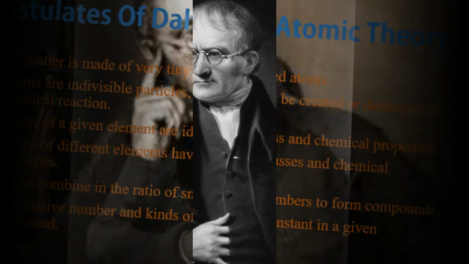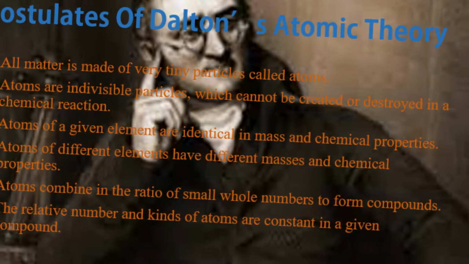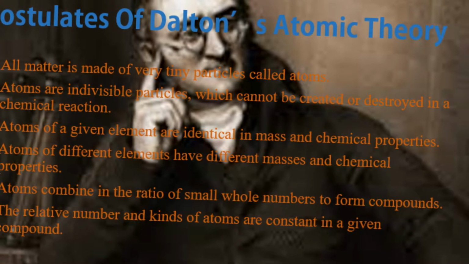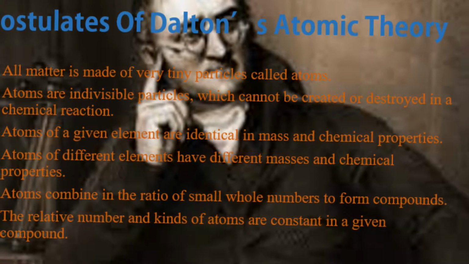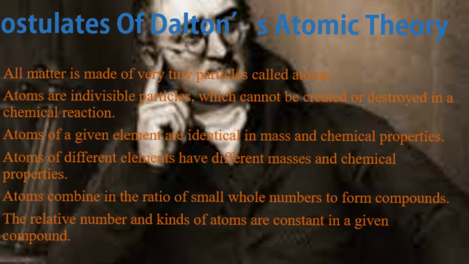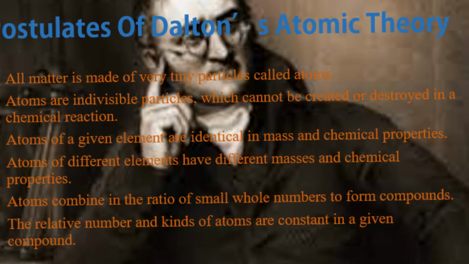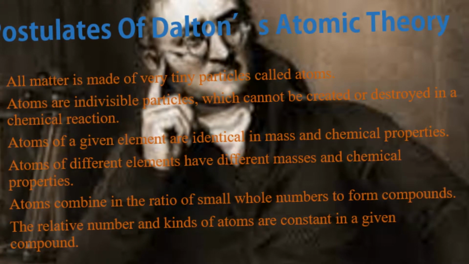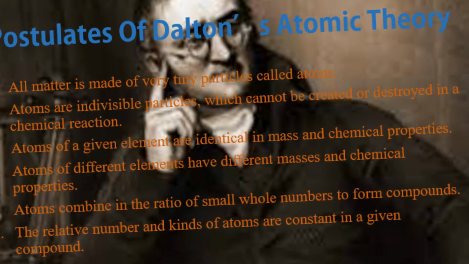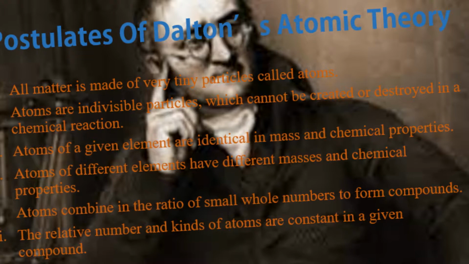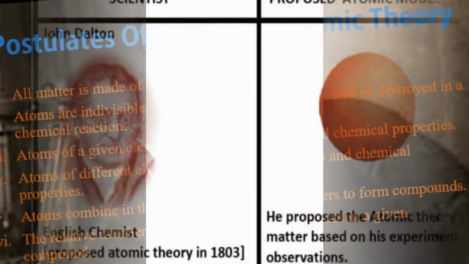He proposed that all matter is made up of very tiny particles called the atoms. Atoms are indivisible particles which cannot be created or destroyed in a chemical reaction. Atoms of a given element are identical in mass and chemical properties. Atoms of different elements have different masses and chemical properties. Atoms combine in the ratio of small whole numbers to form compounds. The relative number and kinds of atoms are constant in a given compound. This was the first solid evidence that atoms exist.